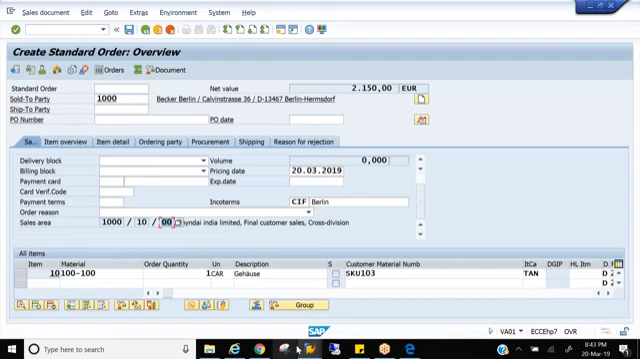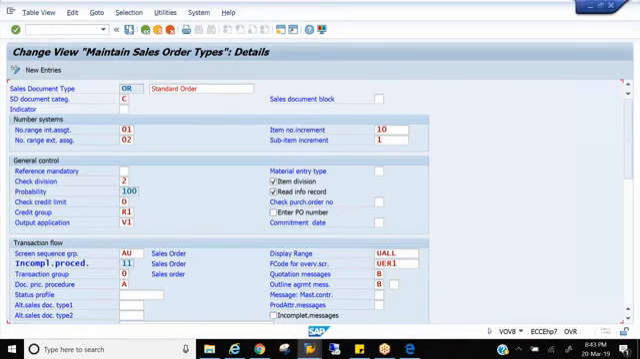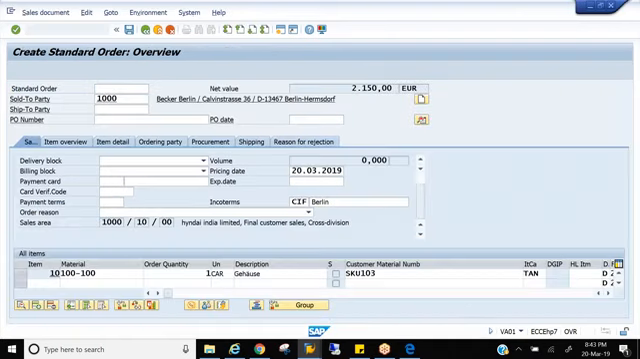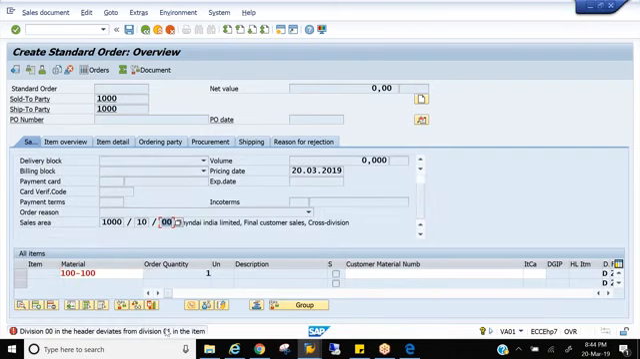Now if I create an order, you see, now the system throws an error. What does the system say? The division 00 in the header is deviating from the item division 01. There is a conflict. Usually we will take the division from the header all the time, not from the item. But anytime if you want to contradict like this, you can control here saying that your divisions are deviating.